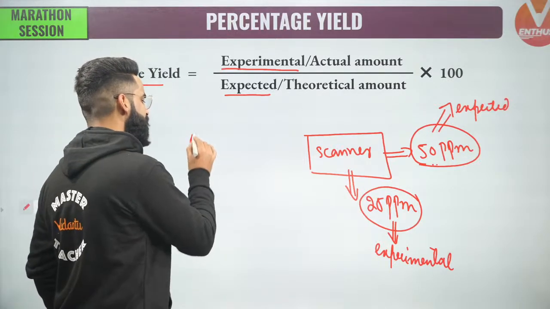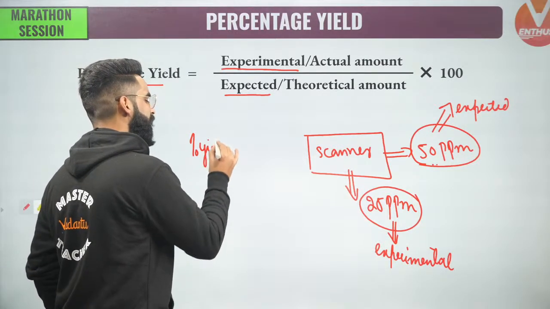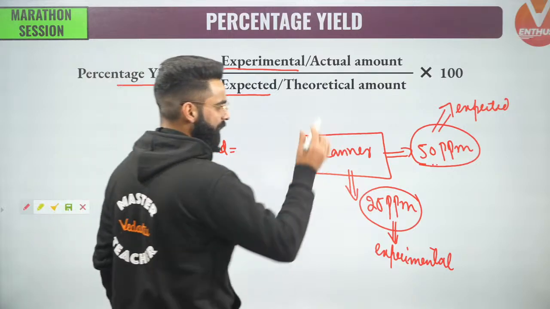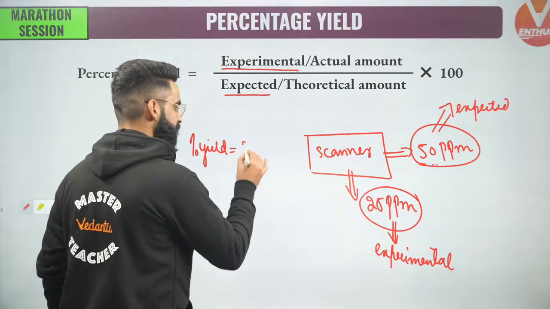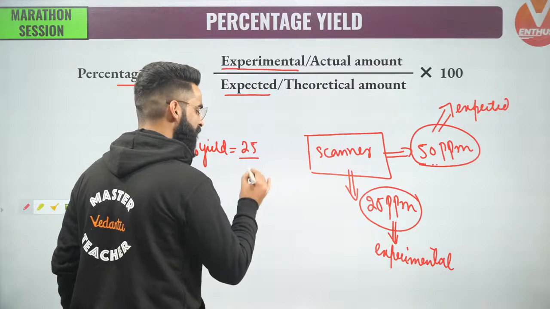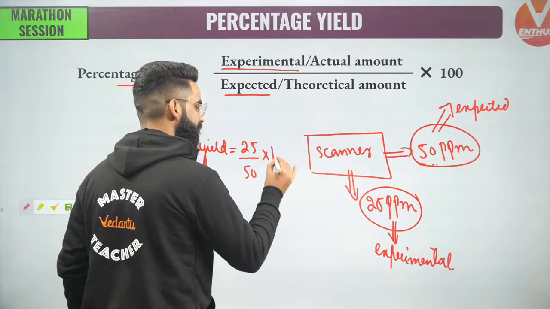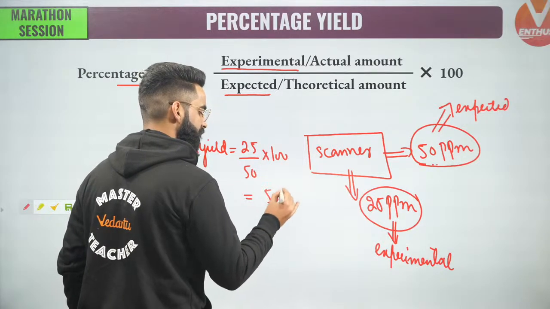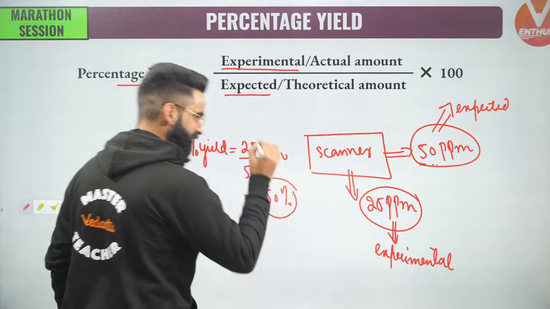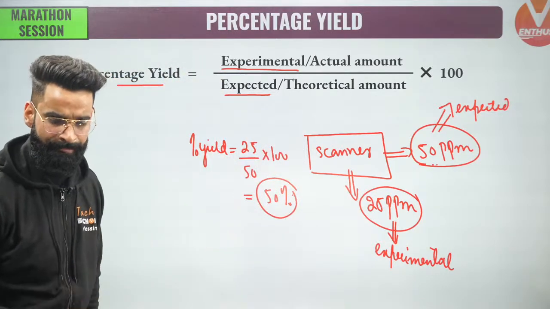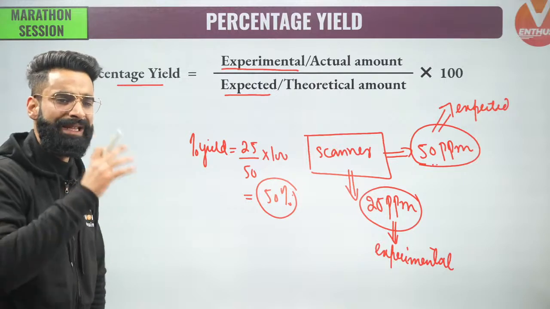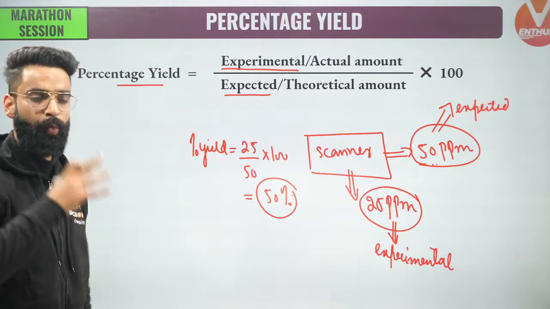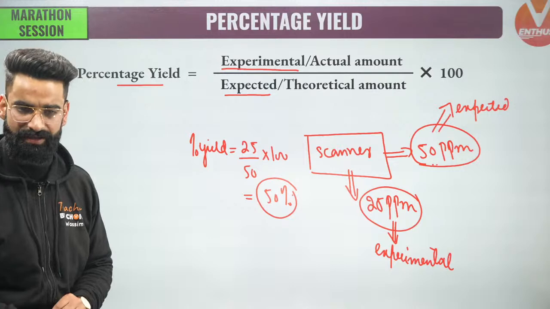I'll be simply writing something like this: percentage yield of the printer is equal to experimental amount, which is 25, divided by expected amount, which is 50, multiplied by 100. The value is going to come as 50 right here. So this 50% is the yield of this printer. Now the point is, how do we link this percentage yield with our problems, with our questions right here?